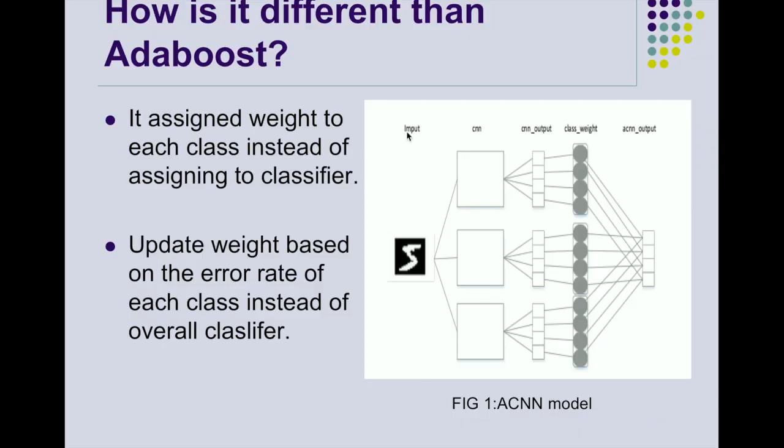In the post-training phase, we can easily understand the difference between AdaBoost and AdaBoost CNN. In AdaBoost, we take one input image and three CNN models, and we use different weights to train our AdaBoost models, and after that we give them voting power.